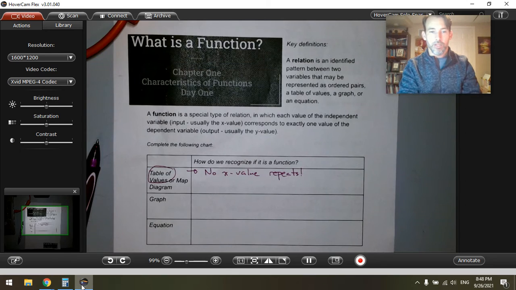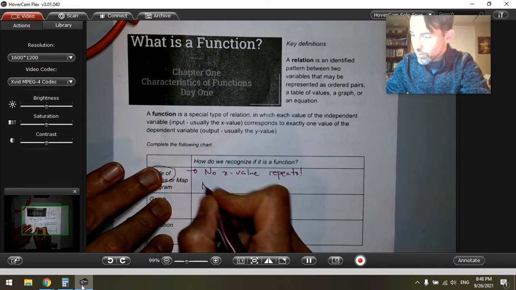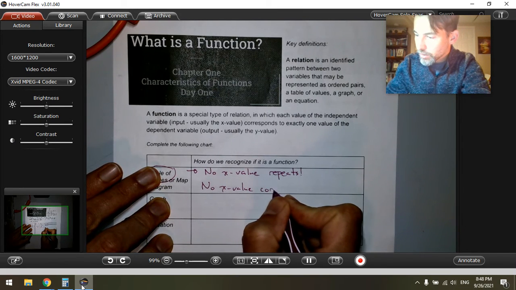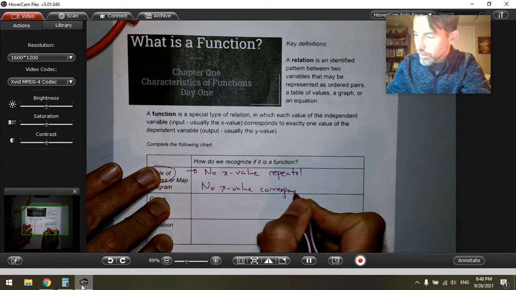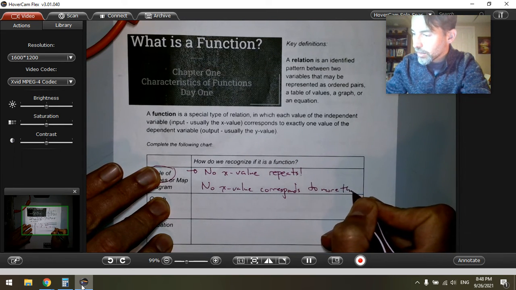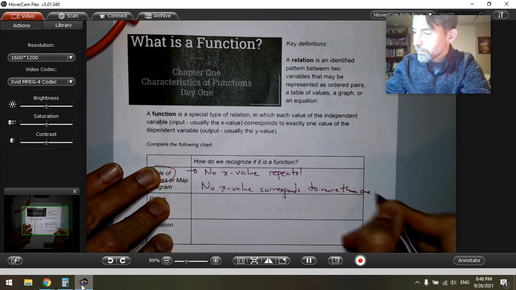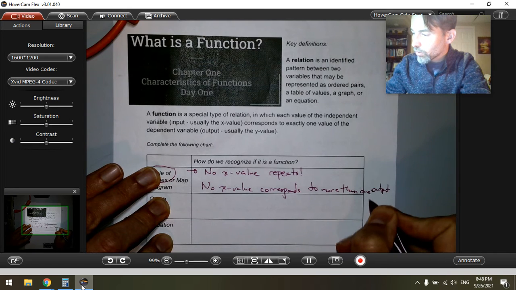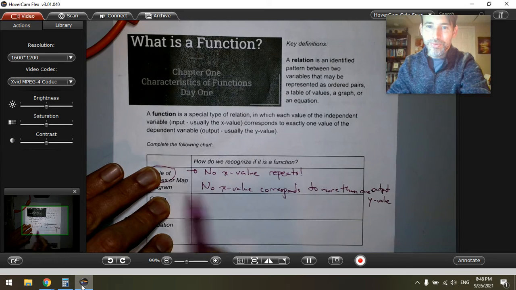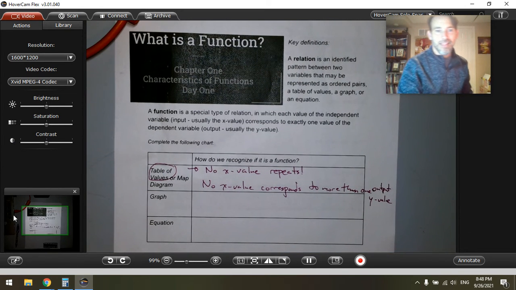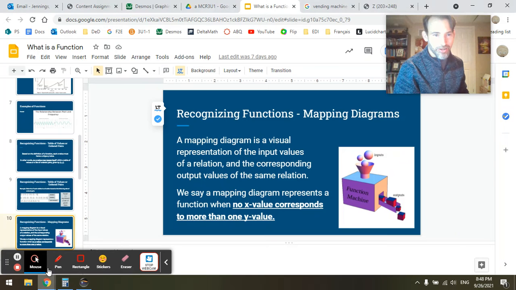So we probably want to write that down there. No x value corresponds to more than one output or y value. Yeah. So we should only have one output per input. All right. Now, we carry on.